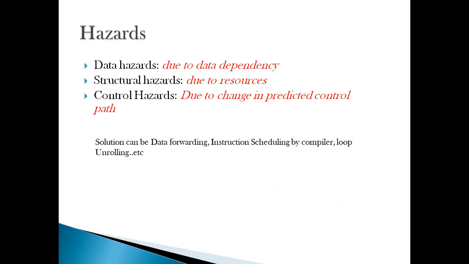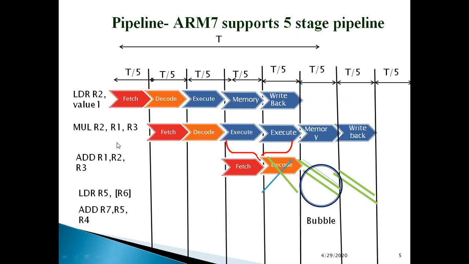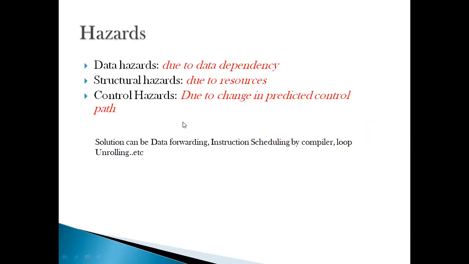It normally occurs due to a data dependency between two instructions. In the previous case, the data dependency was between the multiply and the add instruction, because the destination register of the multiply was the source register of the add. Since this destination was not ready by the time the operand of the add had to be fetched, a hazard was introduced. So this was a data hazard.